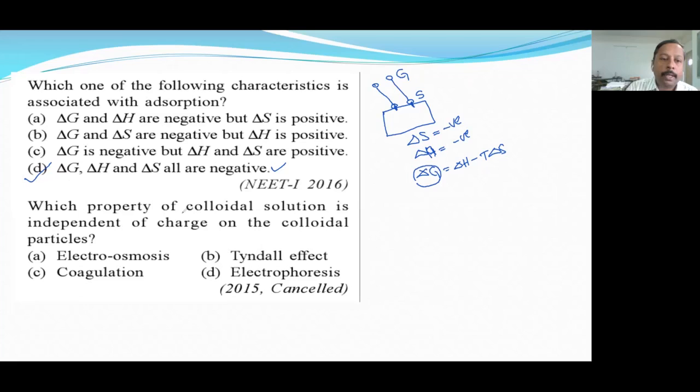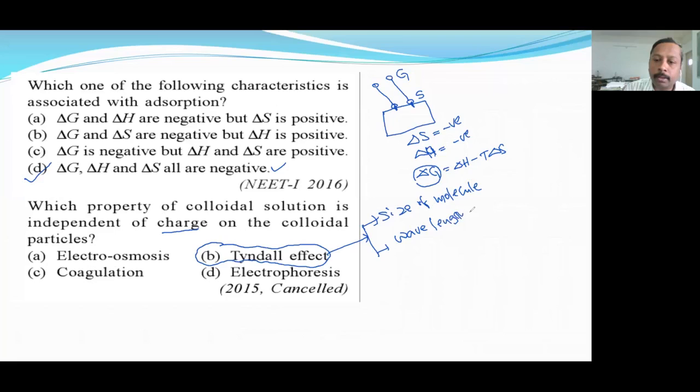Next, which of the following properties is independent of charge? The answer is the Tyndall effect. The Tyndall effect depends on two factors: the size of the particle and the wavelength of the scattered wave.